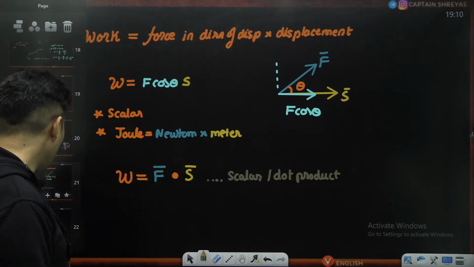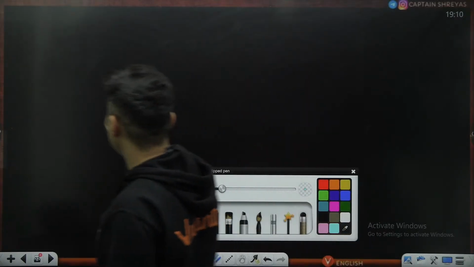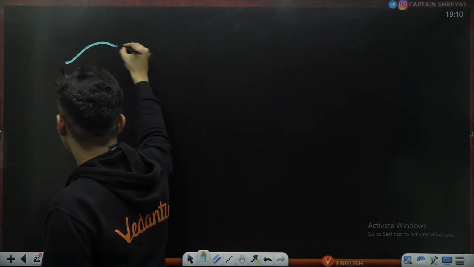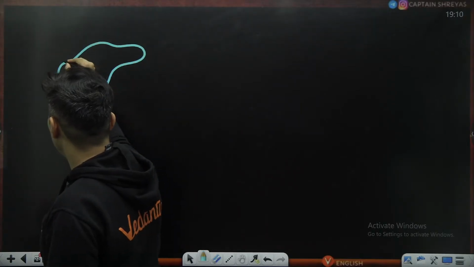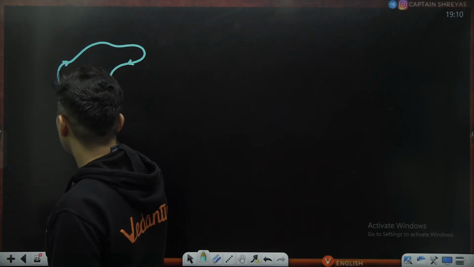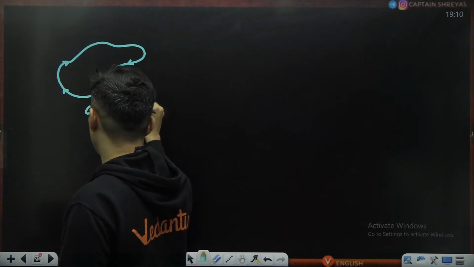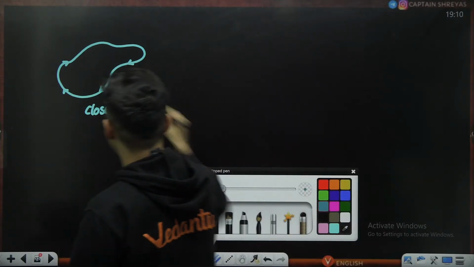Okay. Now, also remember there are different kinds of forces based on how they work. So you will see there is a category of forces where if the body is going along a path but it is returning back to the same point, this is called a closed path, and continuously there is a force acting on it.